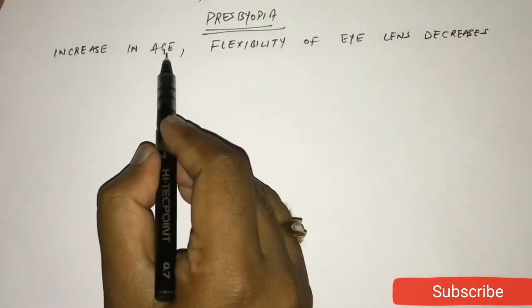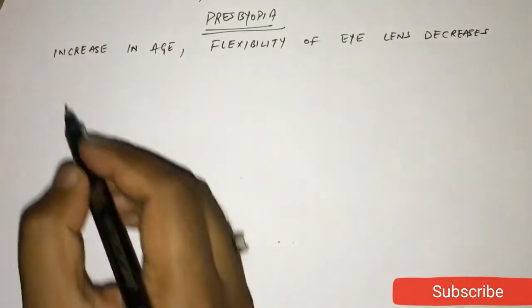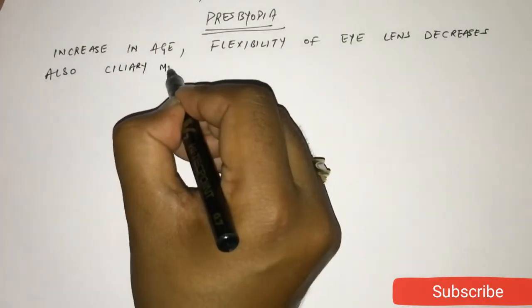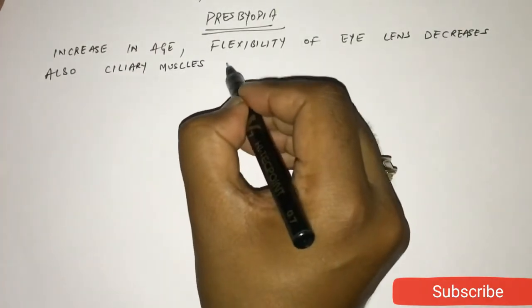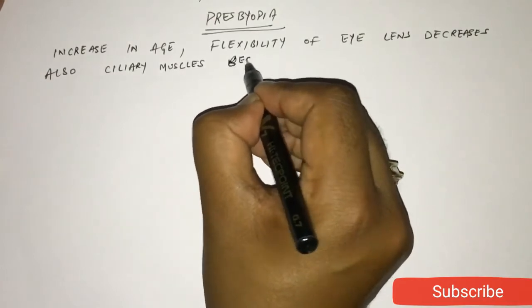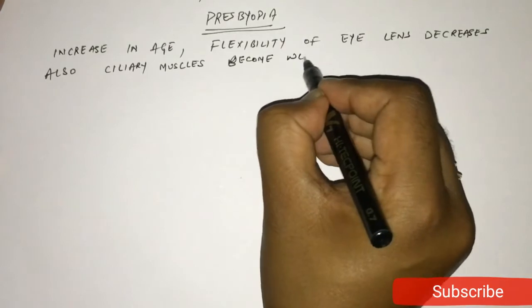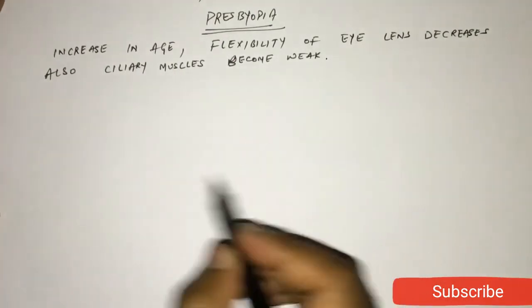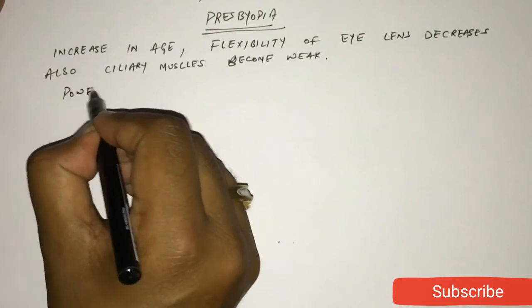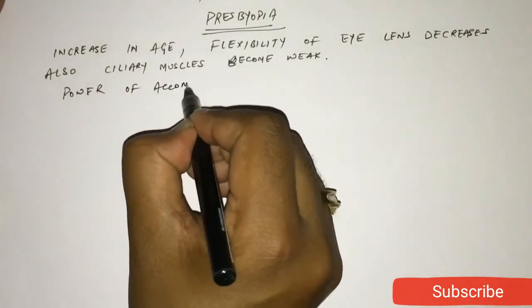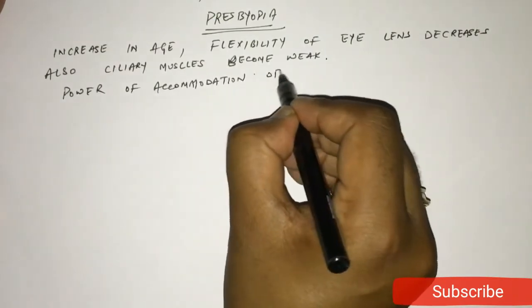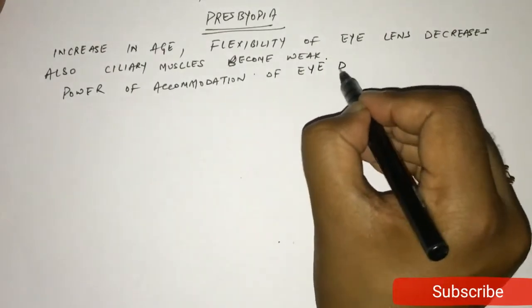Also, the ciliary muscles become weak. So the flexibility of eye lens decreases and the ciliary muscles become weak. As a result, the power of accommodation of eye decreases.